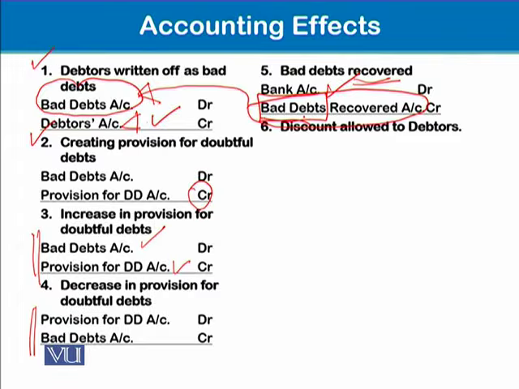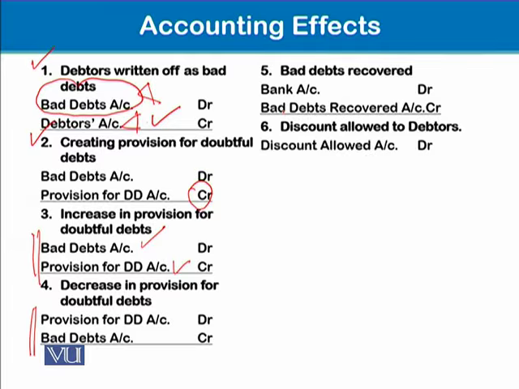Well, and now we have to pass the accounting entry for discount allowed to debtors, and discount allowed is our expense, debit, and it causes a decrease in debtors balance. So debtors account is credited with this discount allowed expense, or it is a loss in fact. That while recovering from debtors, we allow them, okay, don't pay this much amount. So don't pay this much amount means this is a loss.